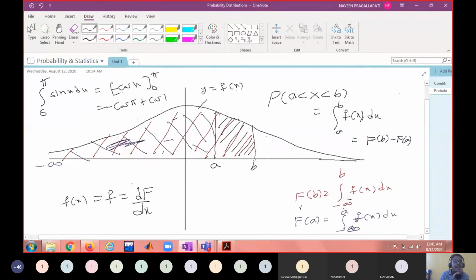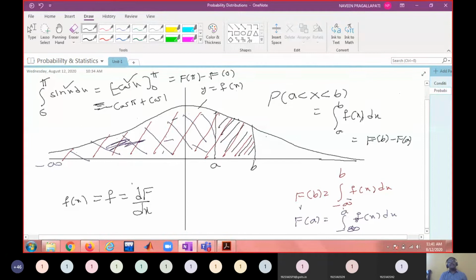Remember, what is the relation between these two? Derivative of minus cos x is sin x. Am I right? This is nothing but F of pi minus F of 0. You just integrate the function, and that is called the primitive. Indefinite integral is called the primitive.